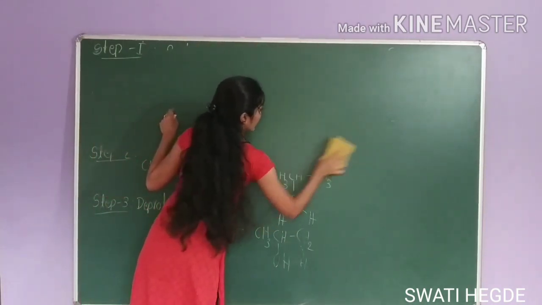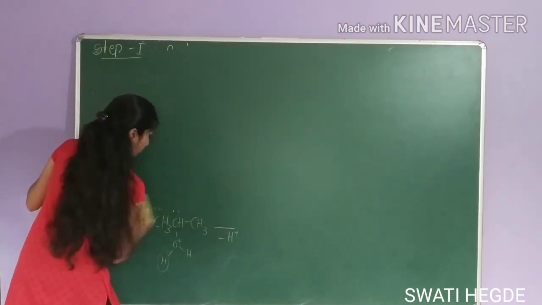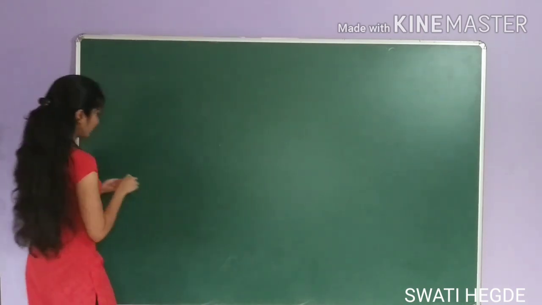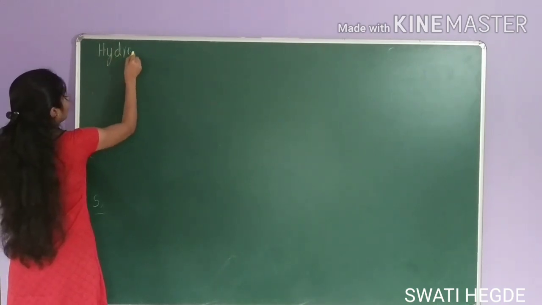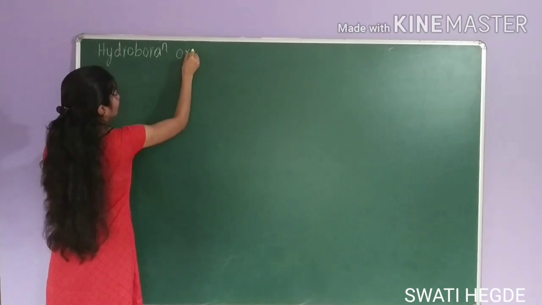Okay. Next is hydroboration oxidation. Next method is hydroboration oxidation.